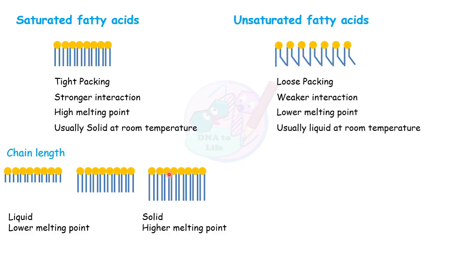If you increase the length of the fatty acid chain, we have more interaction between the chains and they will have a higher melting point. So chain length also affects the nature of a fatty acid.